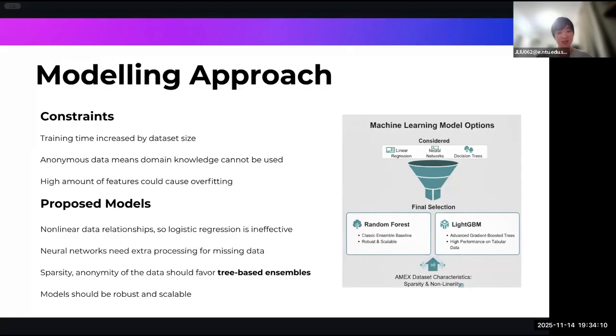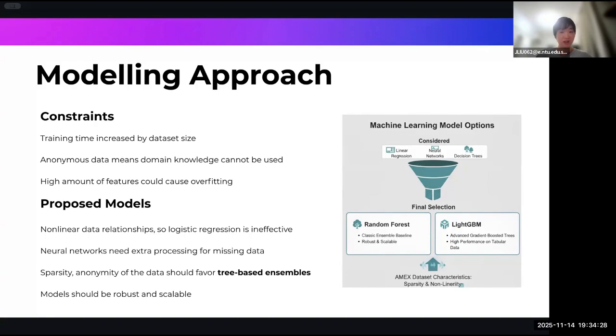With these constraints, linear models like logistic regression will be ineffective because of nonlinear relationships. Neural networks will require extra data processing to handle the missing entries, as well as taking longer to train. Given these factors, we decided to focus on decision tree-based models to perform the task.